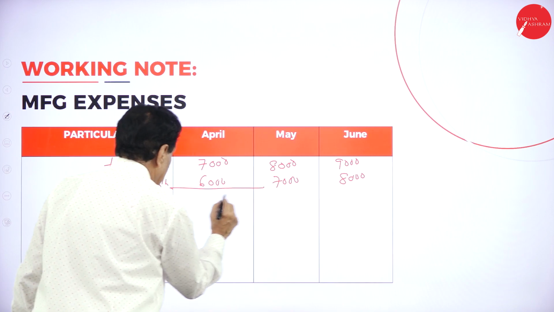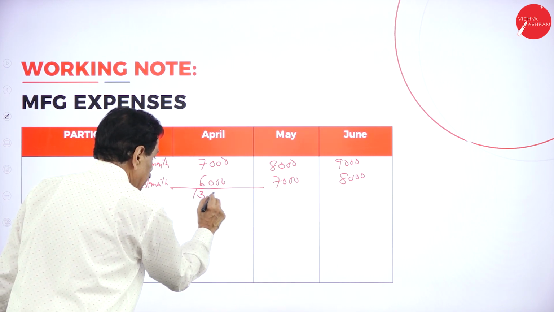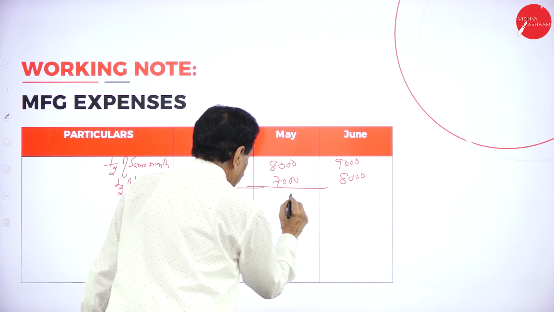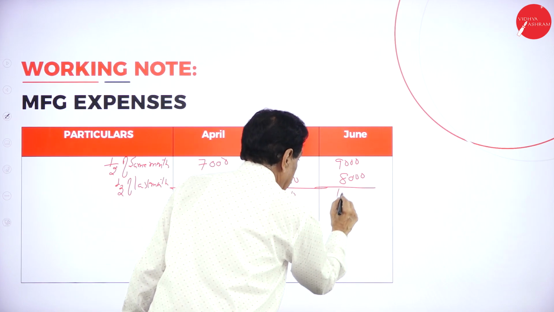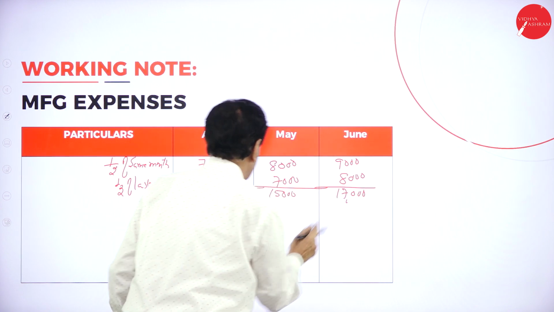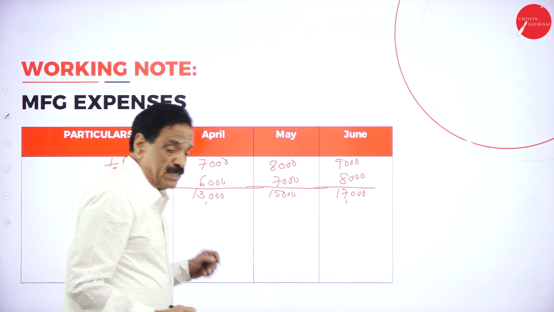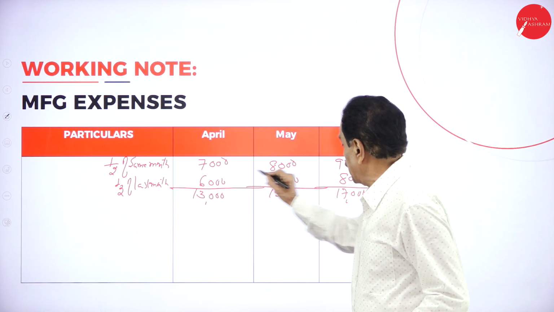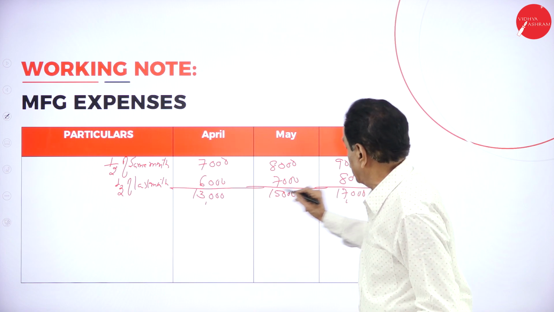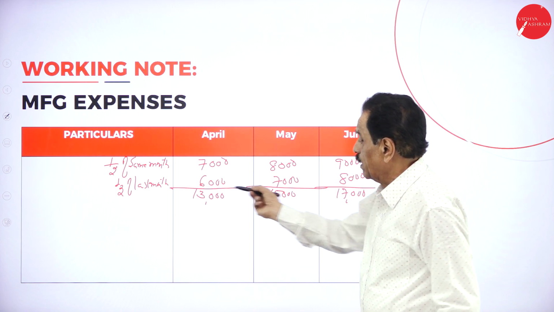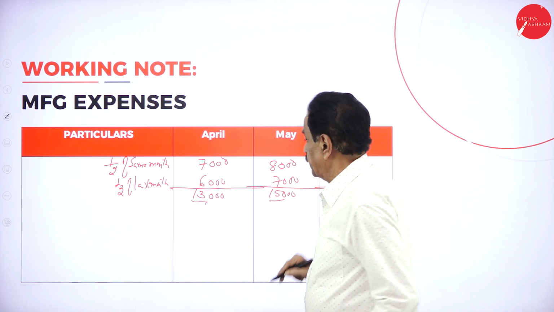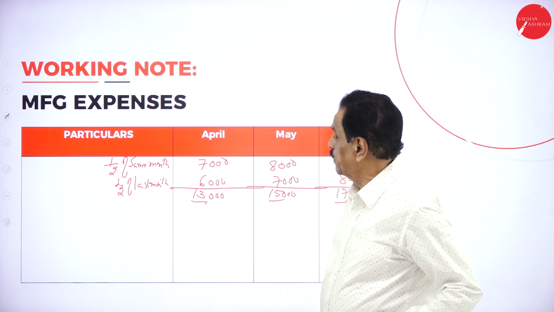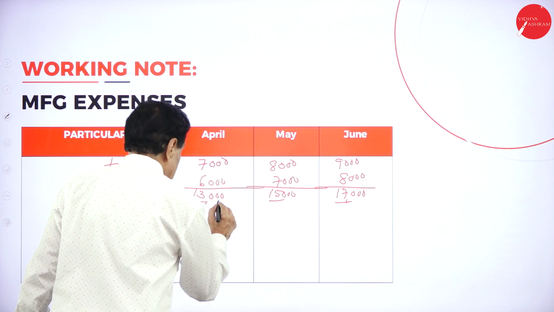Add, 13,000, 15,000, 17,000. So half of the same month, half of the last month, total it will come 20,000.